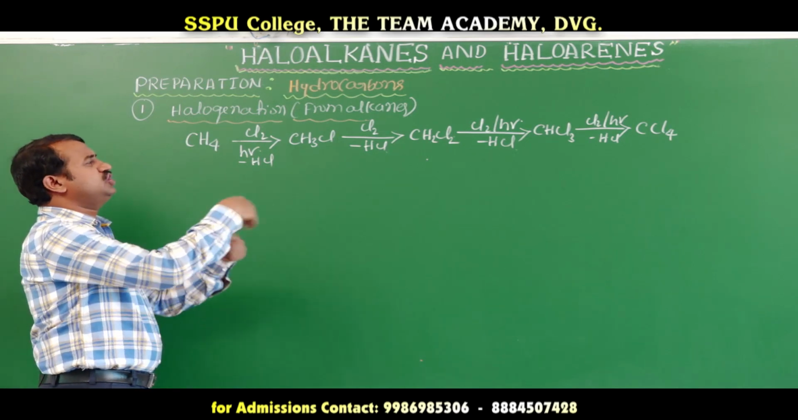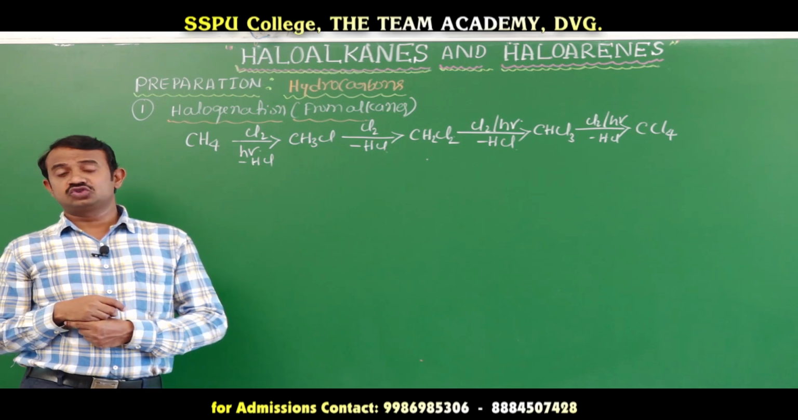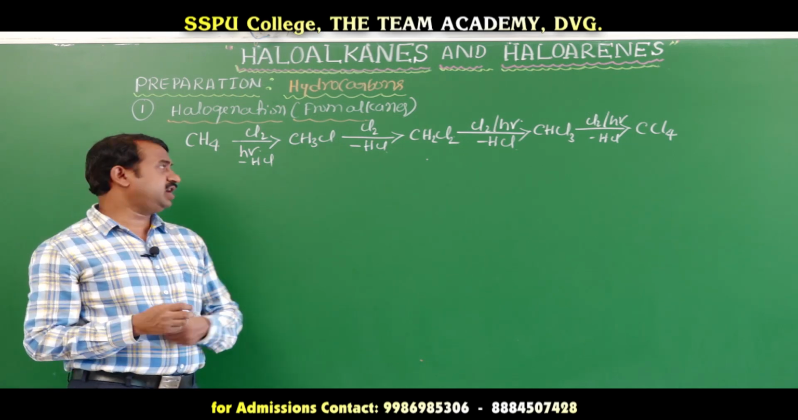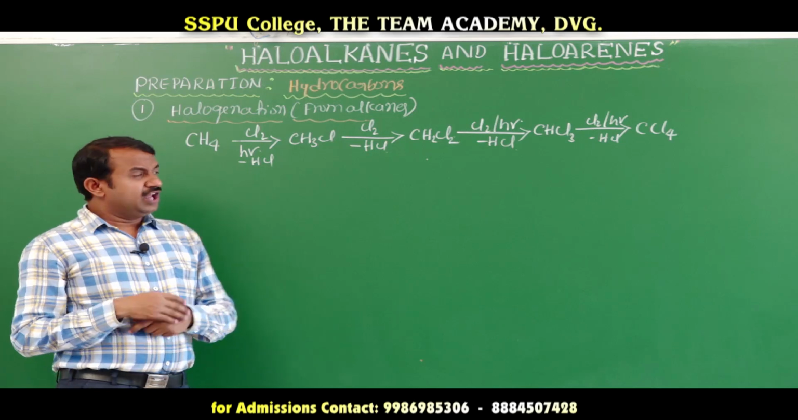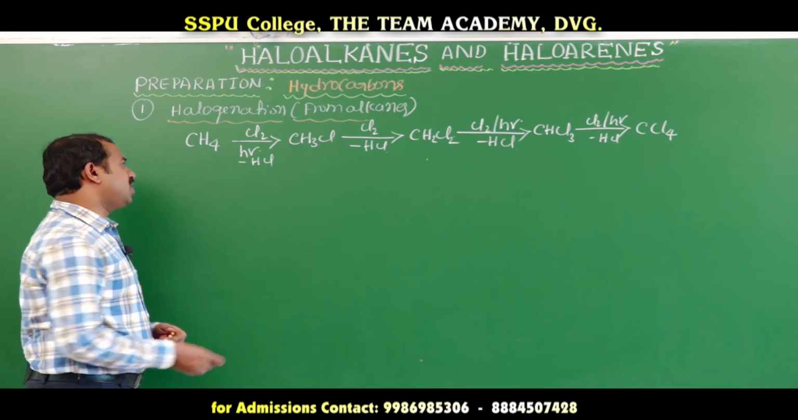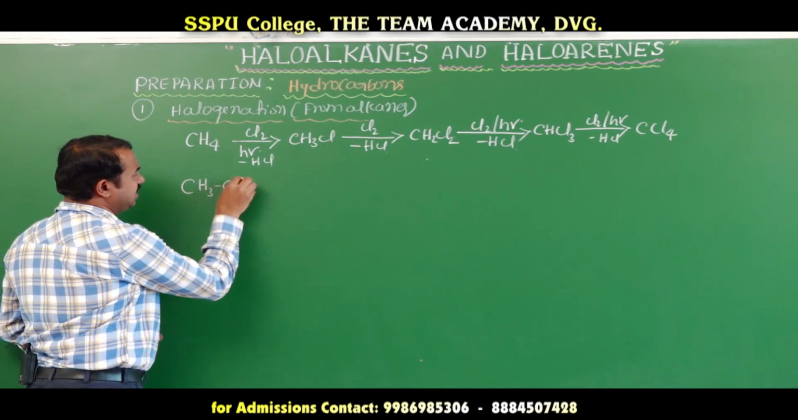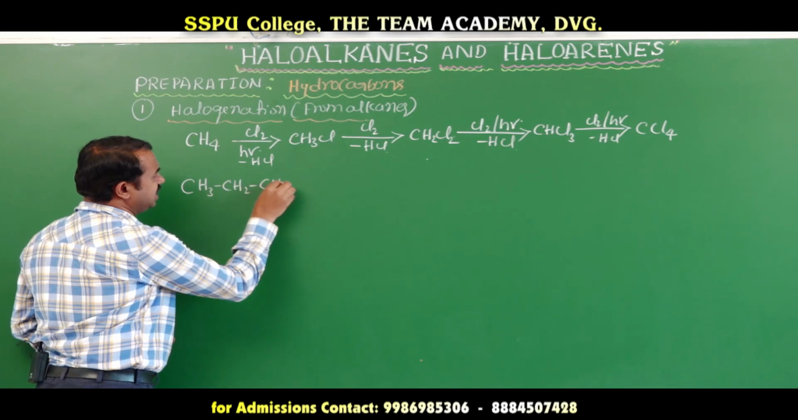This is halogenation. Halogenation means the chlorination reaction is going on in presence of sunlight. That is a free radical substitution reaction. Okay, this is one of the methods. If you go for higher alkanes, suppose here 3 carbons, CH3, CH2, CH3.